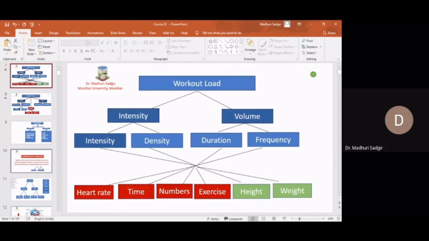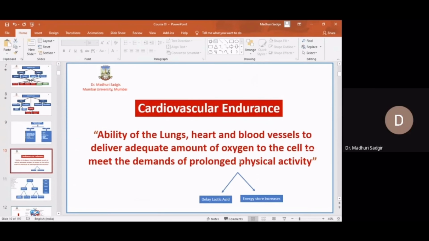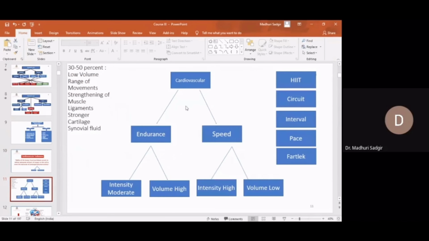Okay. So cardiovascular endurance is increasing your energy store capacity to function for a long duration of time. Cardiovascular is a system, combinedly counted as the heart, lungs, and the vascular system or blood vessels. Blood vessels means the network which circulates the blood throughout the body.